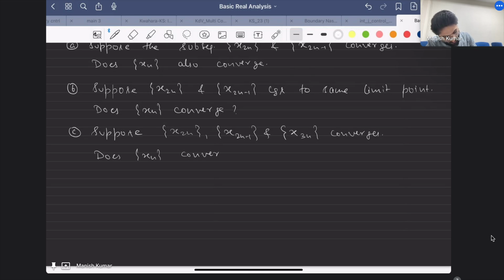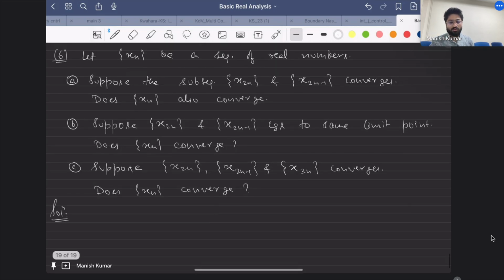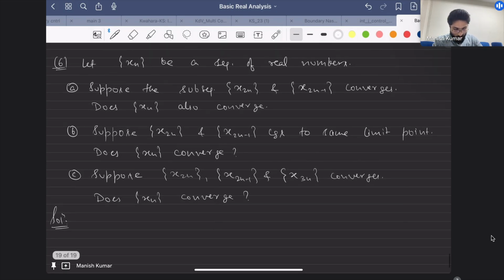Okay, so first, what do you think? The first one is quite easy, right? What do you feel? It need not converge, so we cannot say. And what will be the counterexample? Sir, minus 1 to the power n.